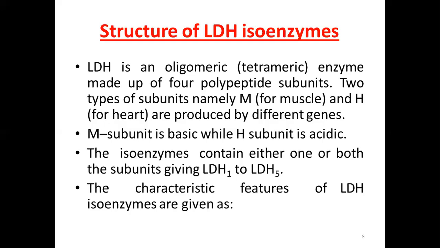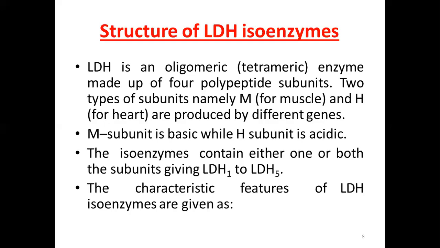And it has been shown that there are two types of subunits, namely M for the muscle and H for the heart, and they are produced from different genes. Because different genes are responsible for producing them, when these subunits or polypeptide units are collectively present in a group, they will behave as isoenzymes.